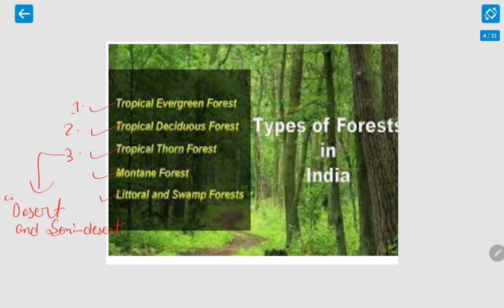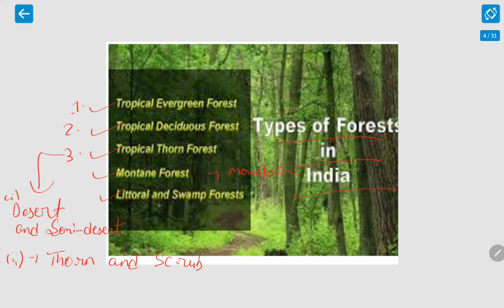This is the first one. The second one given to you is the thorn and scrub vegetation. So these two things you have to cover in one only. And then you have mountain forest. Ignore the spelling.